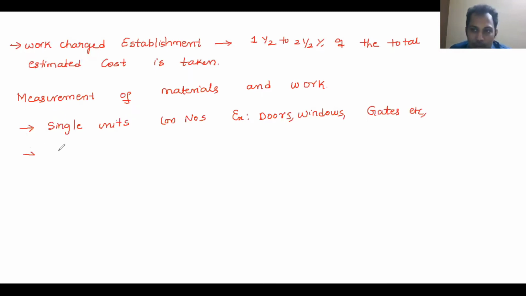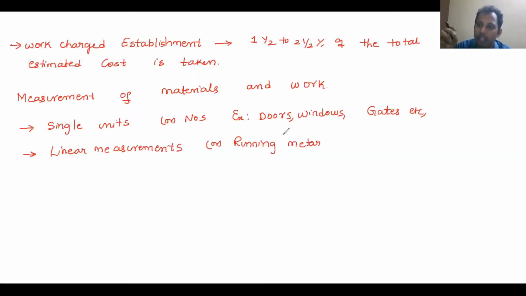Next is running meter, that is linear measurement. Generally we take running meter for items having a predominant length and very minimum width and thickness.